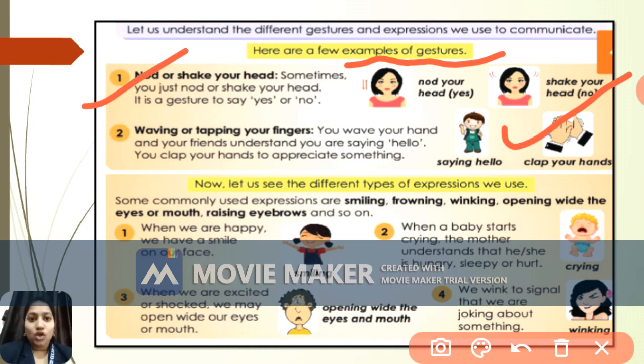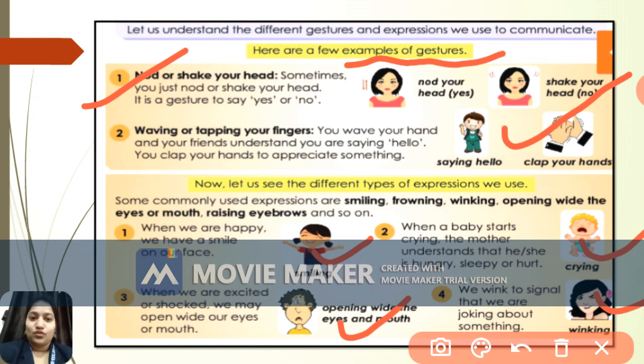Because you are shocked or you are excited, right? So these may be the expressions you can see on your face. Whereas to wink is to signal that we are joking about something, so you just wink your eyes. So this is all part of expression.